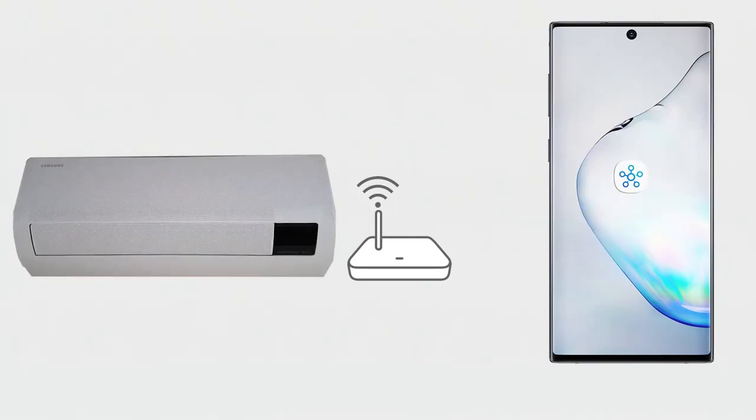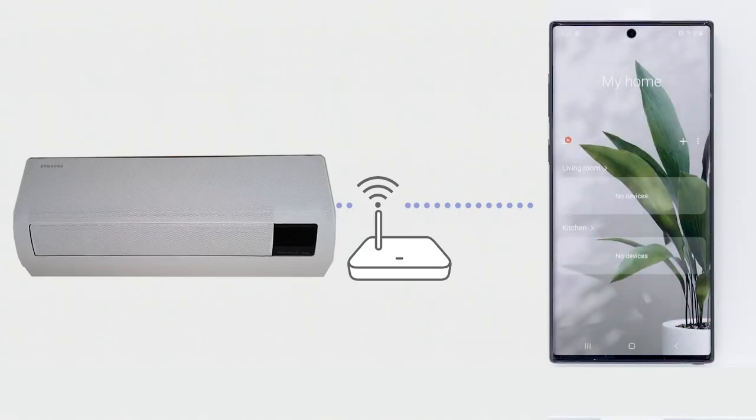How to connect the room air conditioner to SmartThings on your Android phone. First, make sure your air conditioner and Wi-Fi router are connected to power. Connect your phone to a Wi-Fi network and open SmartThings.